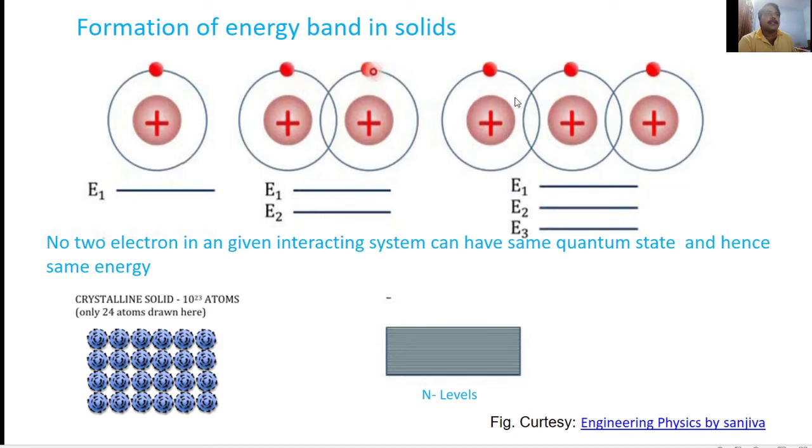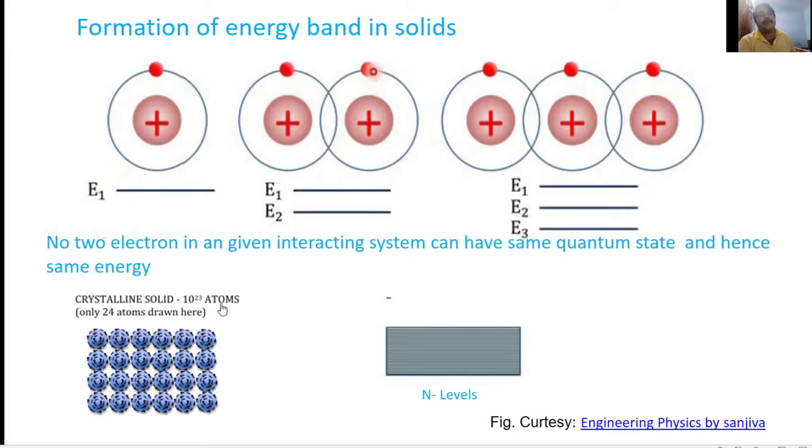Now let us consider three atoms. When the three atoms are separated by a certain distance, these three electrons have the same energy, but when they come into the interacting system, the energy level of the electron splits into E1, E2, E3.